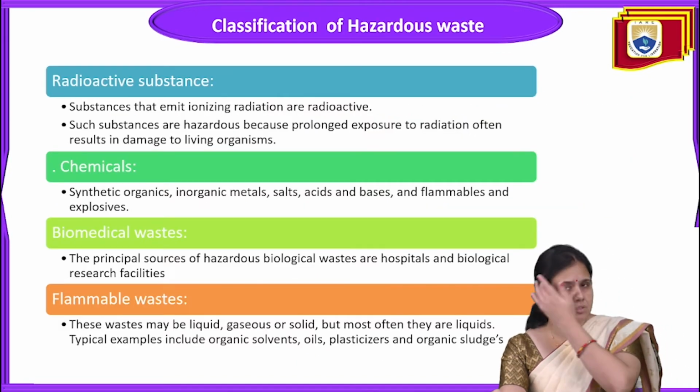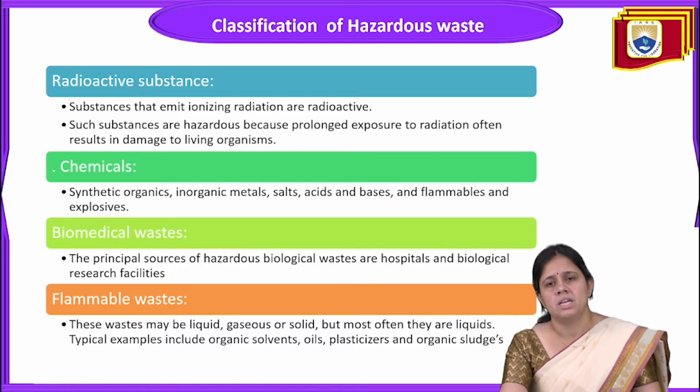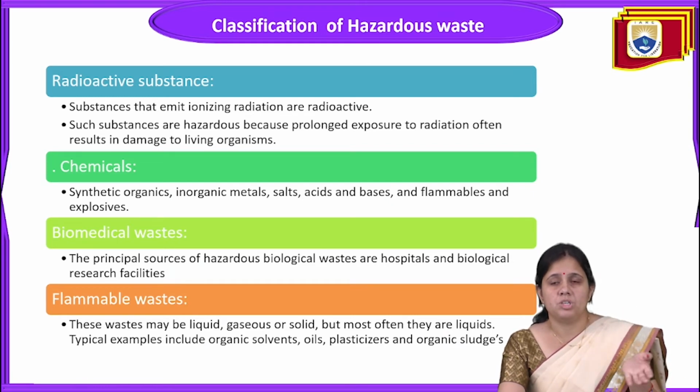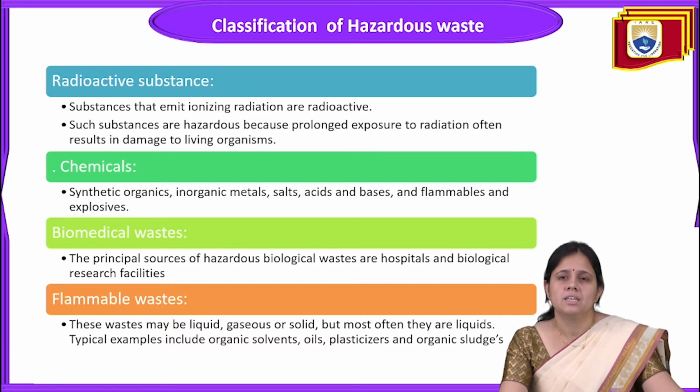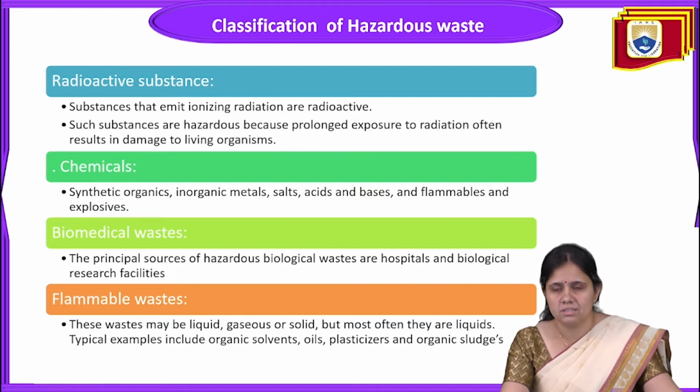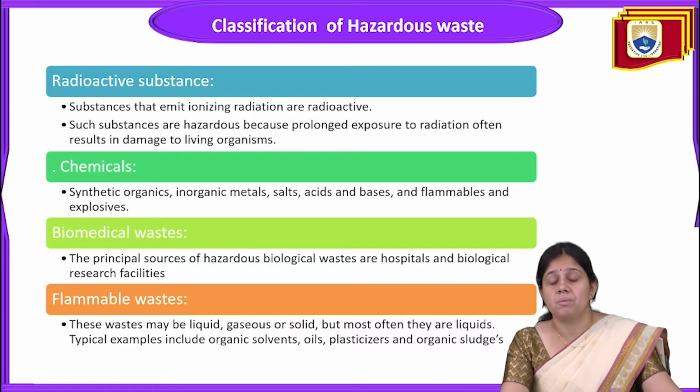And now we come to the classification of hazardous waste. Hazardous waste can be classified like this: radioactive waste, chemicals, biomedical waste, and flammable waste. Due to these characteristics, radioactive waste has these kinds of properties, so it comes under the category of hazardous waste. Like that, some chemicals have properties like this, so they come under hazardous waste, like biomedical waste, and some flammable waste as well.